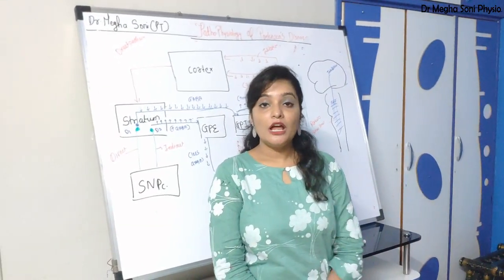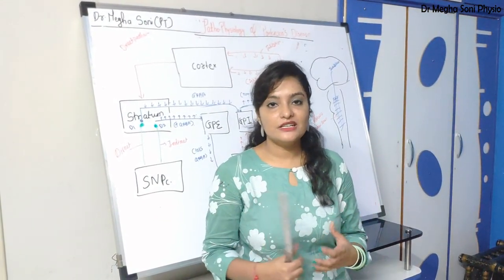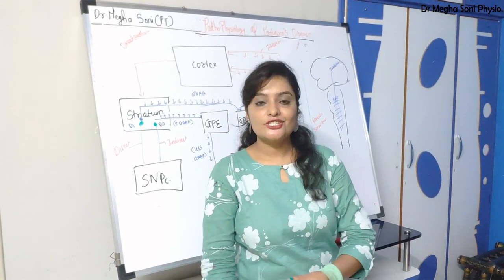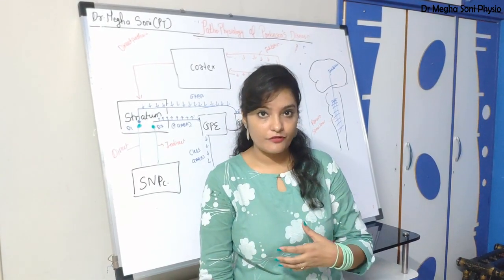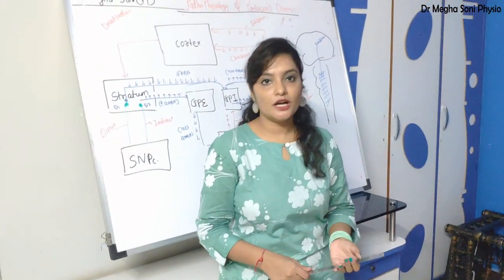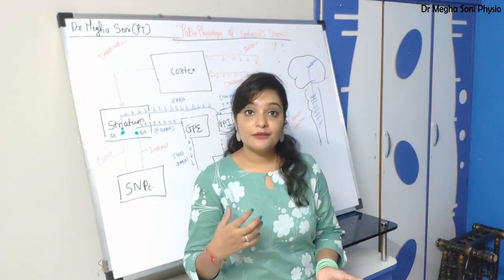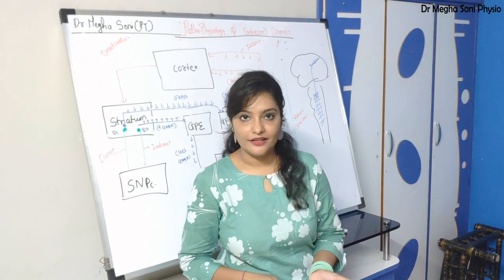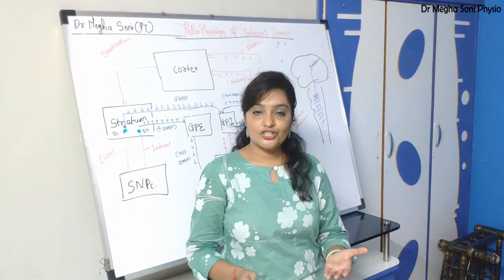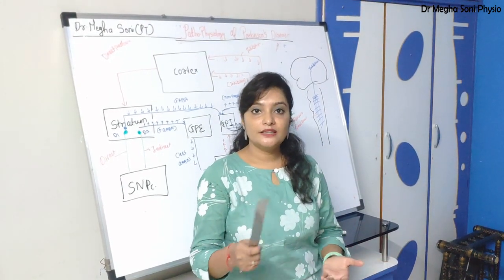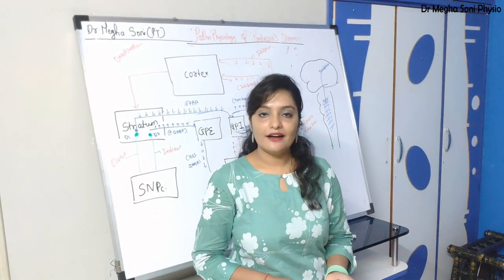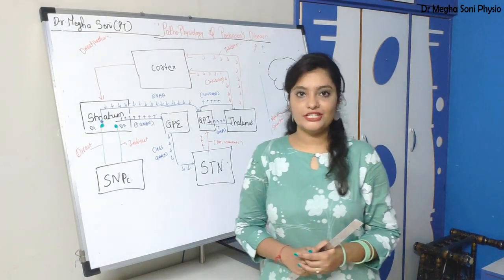Rigidity is increased tone. The patient complains of heaviness of the upper limb and lower limb. In a Parkinson patient, rigidity first starts to develop on one side of the body and then it progresses to the other side. Rigidity may increase with excitement, stress and overactivity. Okay, and this rigidity may be reduced with medical treatment, that is a combination of levodopa and carbidopa. Fine. Let's see the pathophysiology of rigidity.